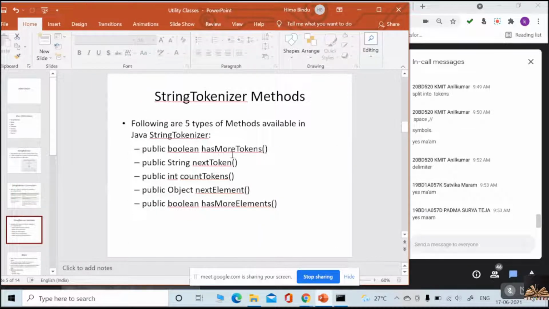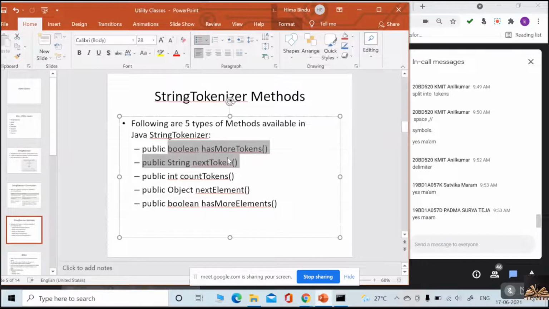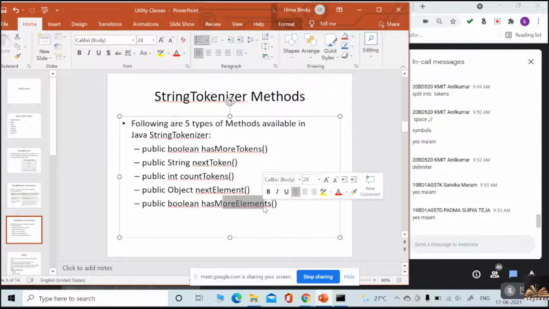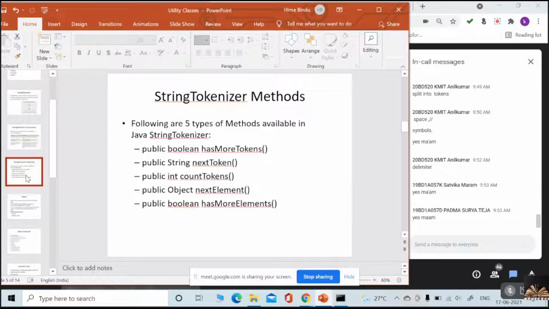Now, the methods of the string tokenizer are has more tokens, next token, count tokens, and the next element and has more elements. Okay, these are the methods we have in the string tokenizer.